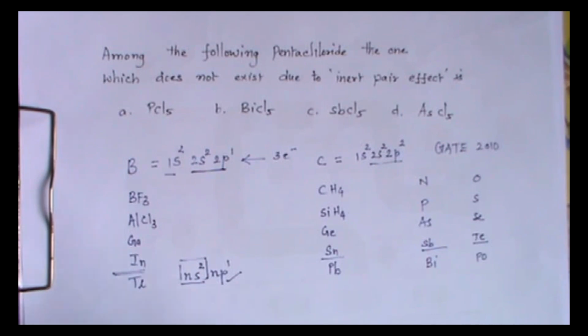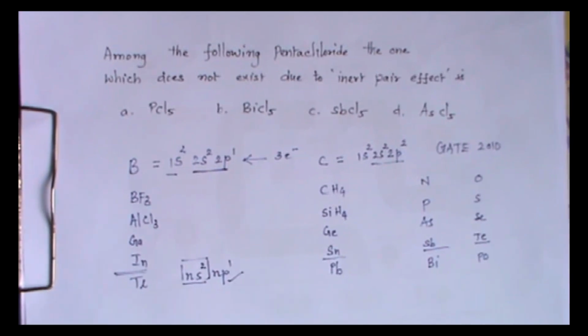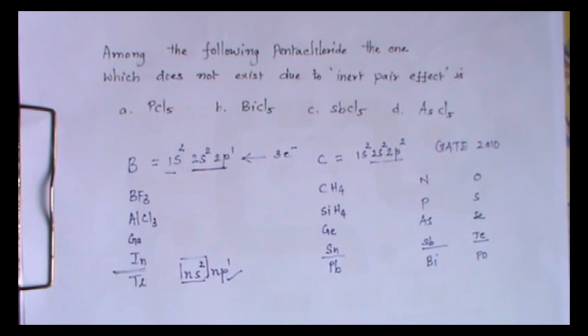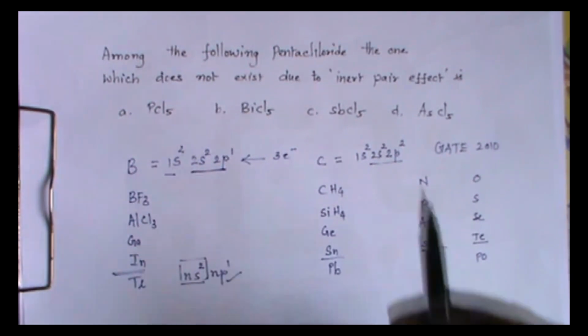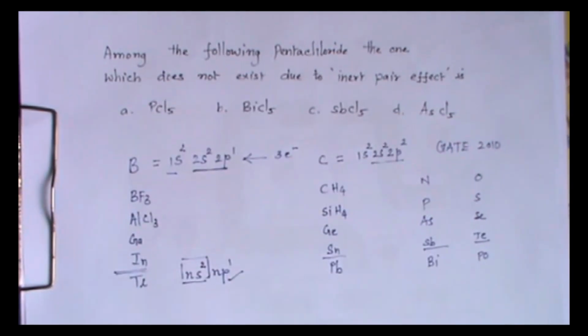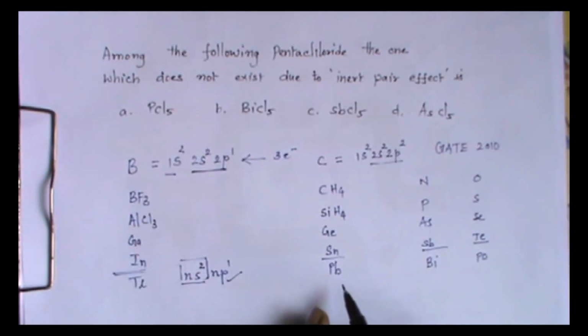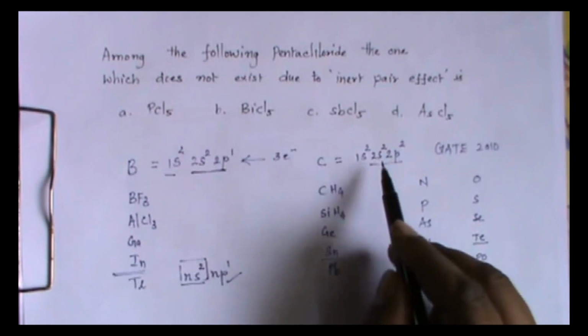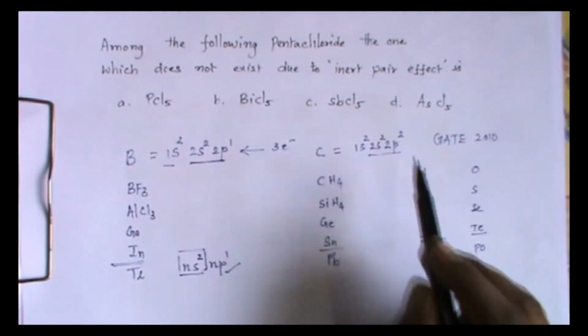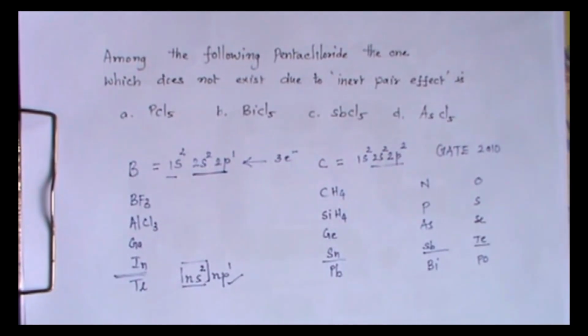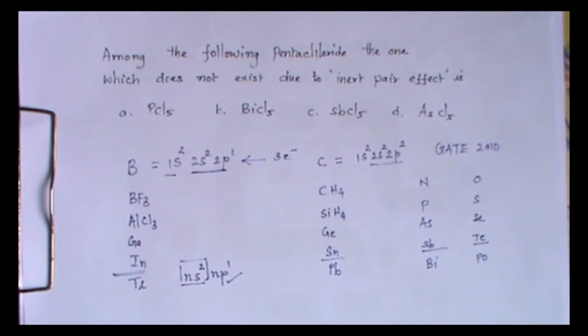So the oxidation state will be only this. These 2 electrons will remain as such, as a lone pair of electrons. That's why it is referred to as inert pair. Similarly, in the case of lead, the electrons present in the s orbital will remain. Only the 2 electrons present in the p orbital will form bonding. That is referred to as inert pair effect.